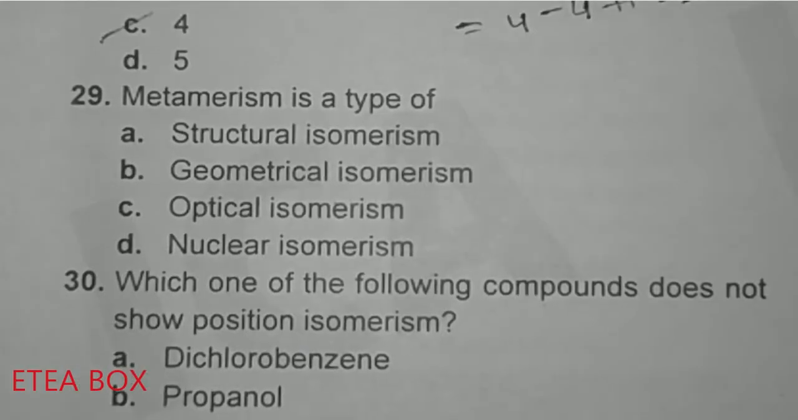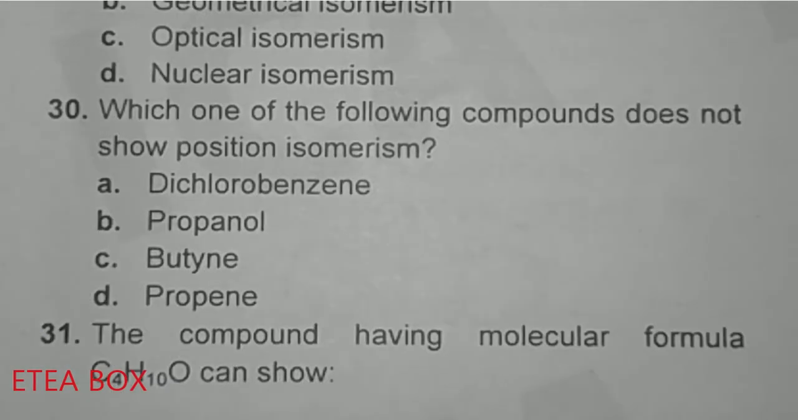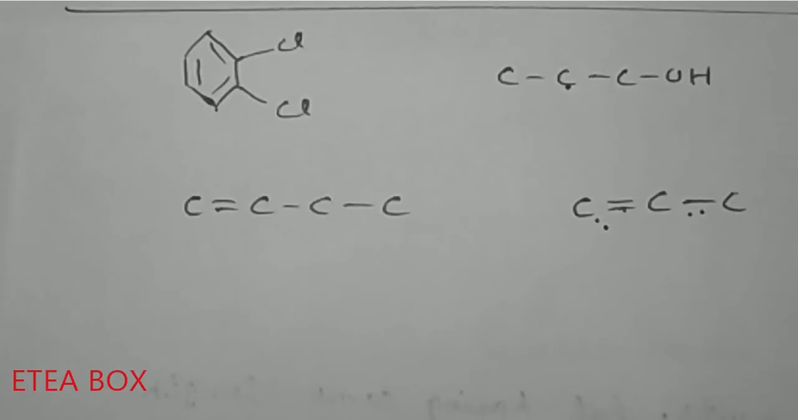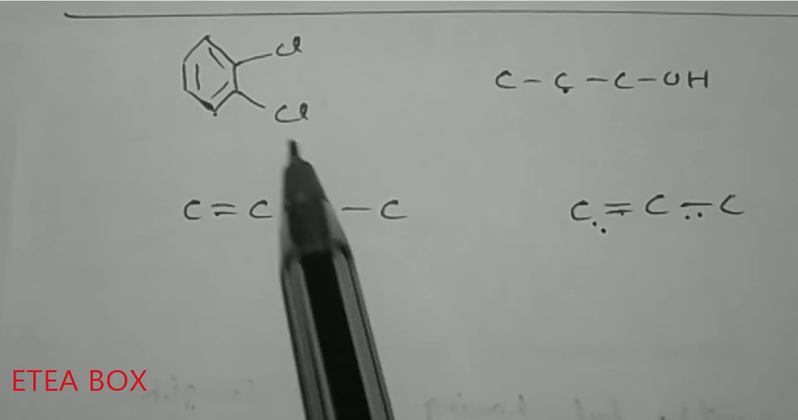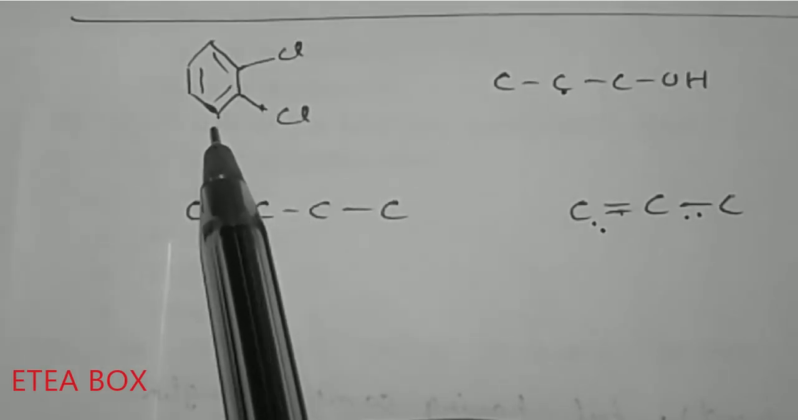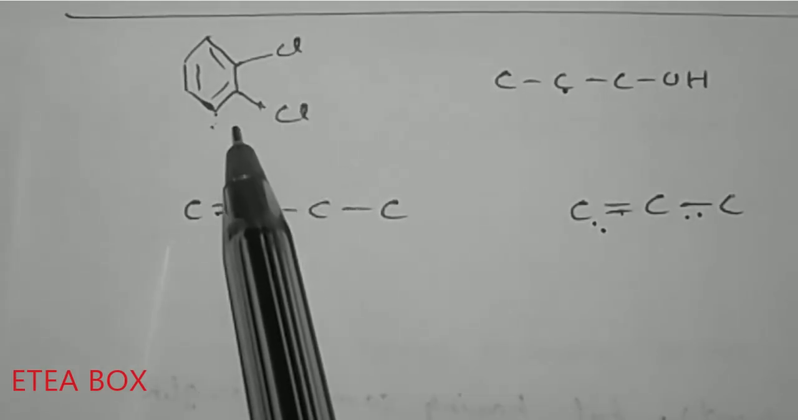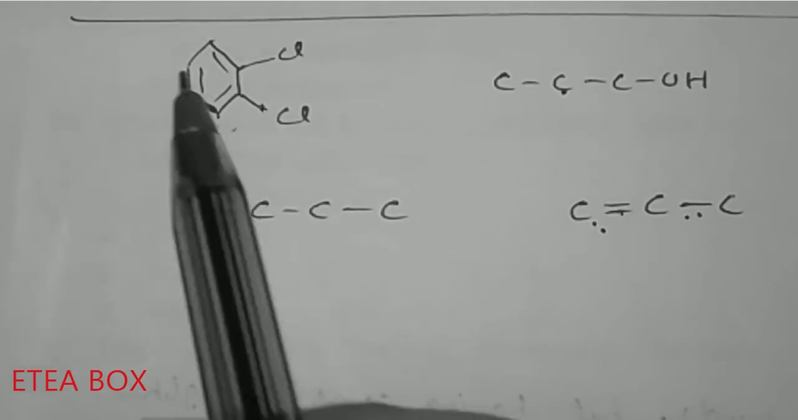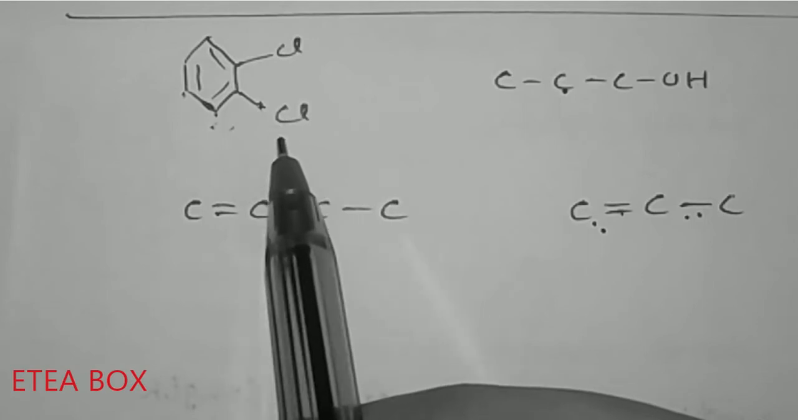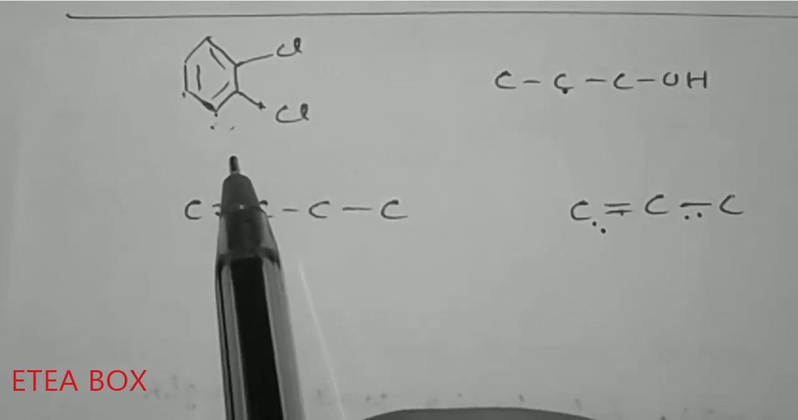29. Metamerism is a type of, option A, structural isomerism. Which one of the following compounds does not show position isomerism? Look at here, dichlorobenzene. This one shows position isomerism. If we change the position of chlorine to here, it will be meta. When we bring this chlorine here, it will be in the para position. Now it is ortho.